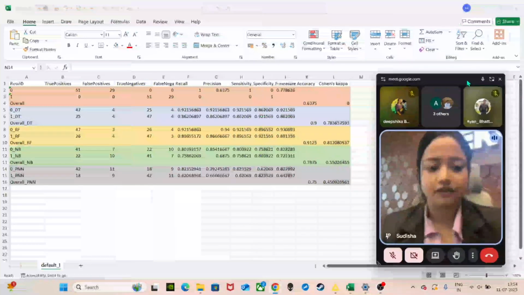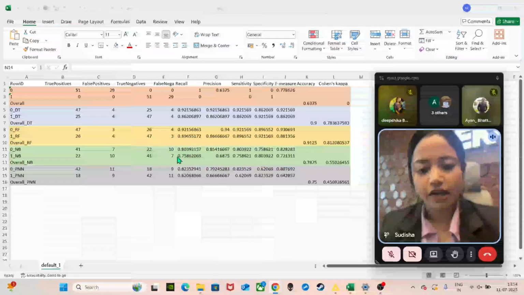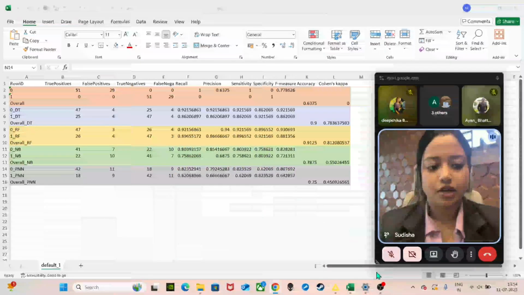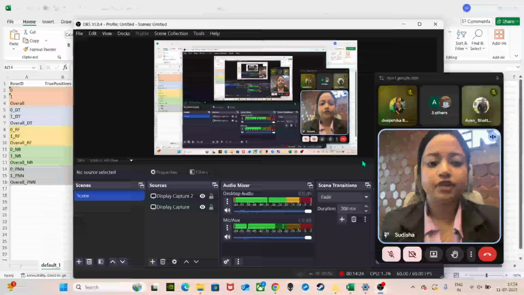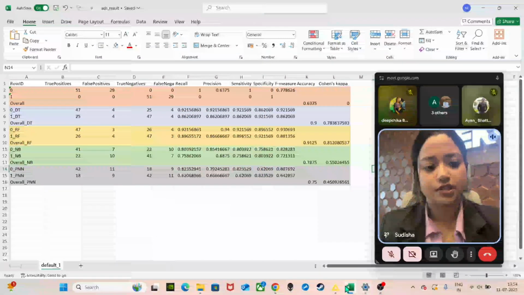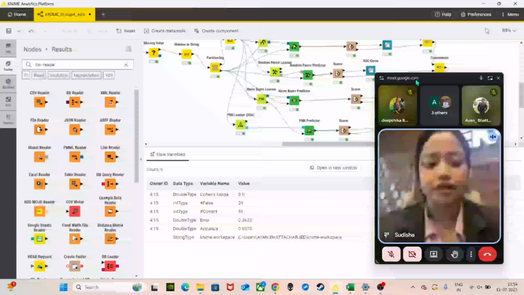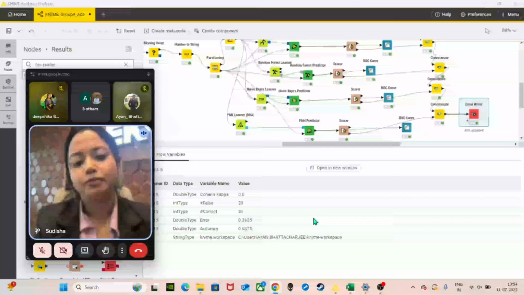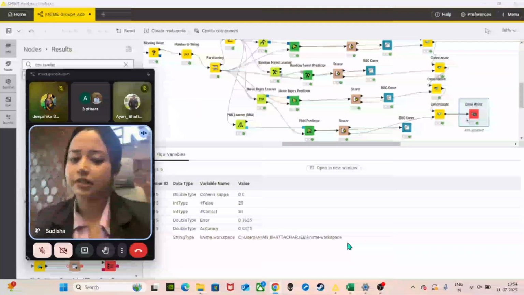We can see that the random forest gives the best combination of F-measure, accuracy, and ROC amongst all the models we have applied. So we can conclude that we will take these values of random forest into consideration for further prediction and forecasting. Thanks a lot for watching this video and hope this helps in building a codeless, efficient project in Knime. Thank you.